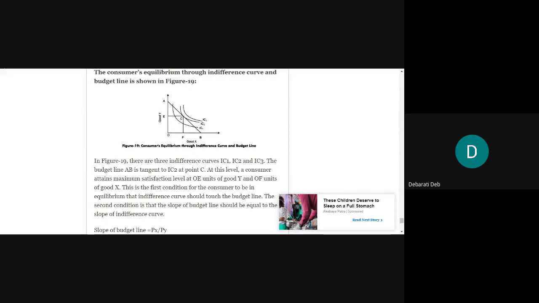So when we plotted the budget line and the indifference curves also, we saw that the budget line AB in this example is touching the indifference curve IC2, the second one, and becoming a tangent. At this point, the consumer will attain the maximum satisfaction. How will you now define the number of units of the quantities of good X and good Y?